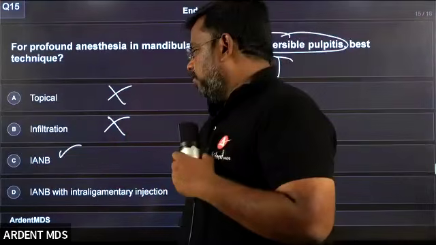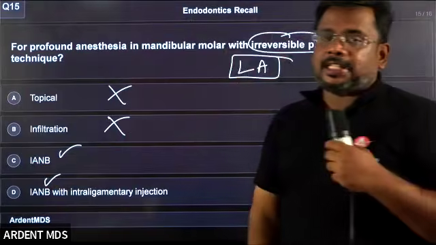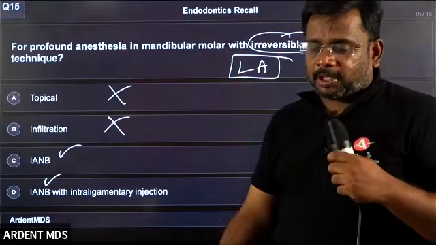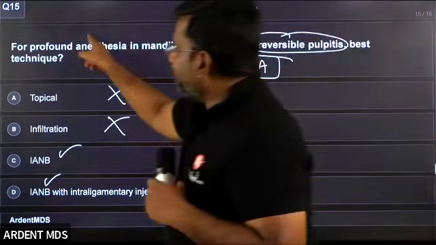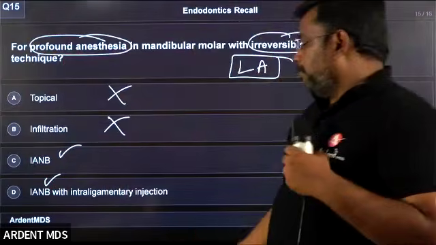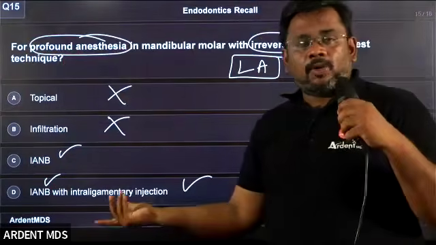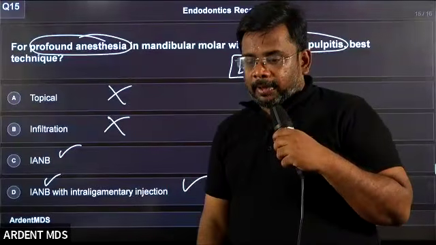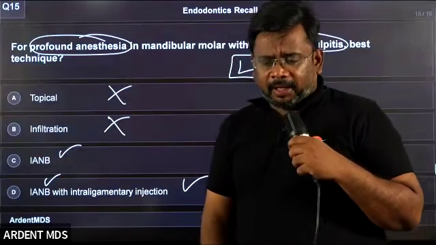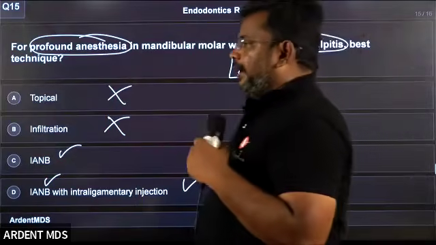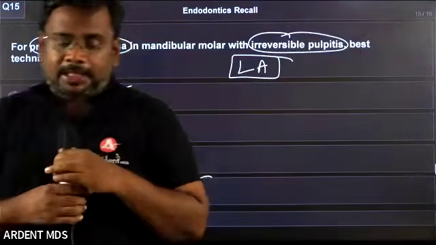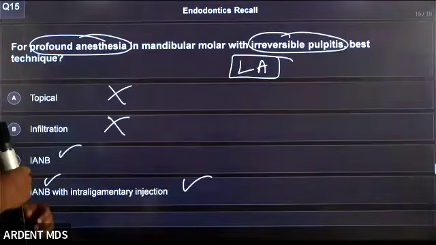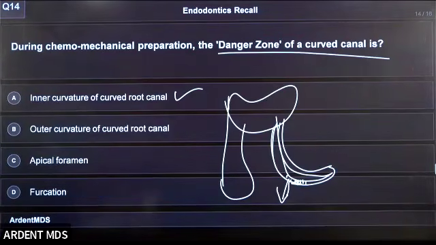Suppose C also says inferior alveolar block and D also says inferior alveolar block, which will be the better option? Since the question is about profound anesthesia, if you add intraligamentary, it works as an adjuvant technique. Supplementary techniques are intraligamentary, intrapulpal, and intraosseous.